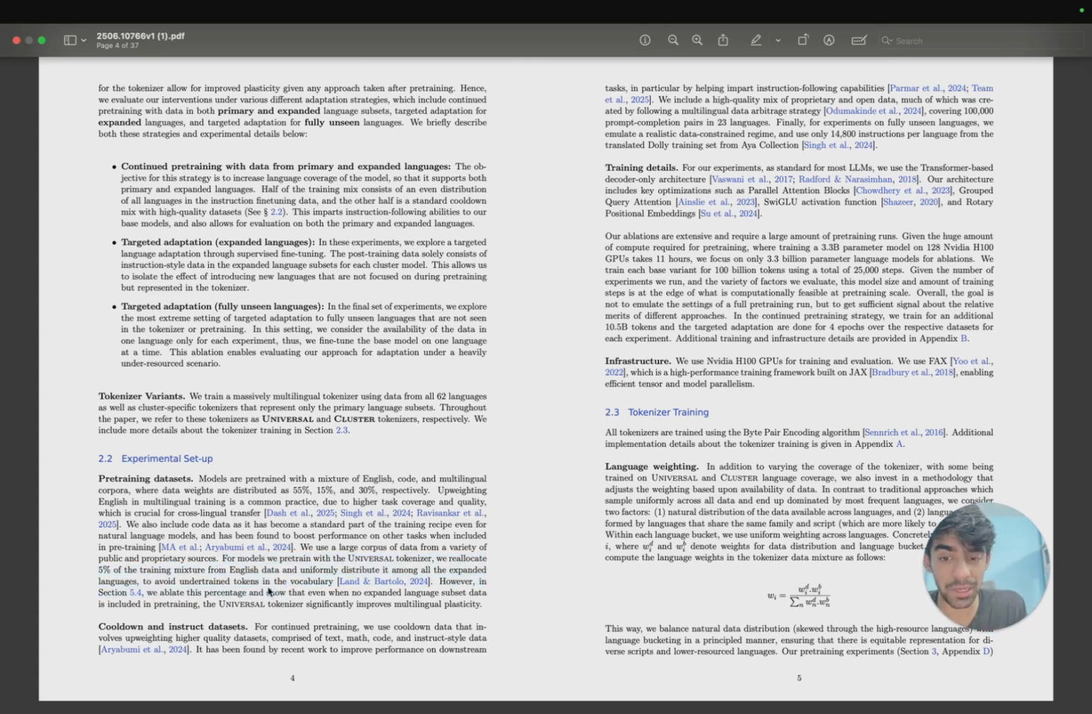For models we pre-train with the universal tokenizer, we reallocate 5% of the training mixture from English data and uniformly distribute it among all the expanded languages. Okay, now this looks interesting, right? However, in section 5.4, we tweak this percentage and show that even if no expanded language subset is included in pre-training, the universal tokenizer significantly improves multilingual plasticity. So from the very start, they are putting forward this whole perspective and point, right?